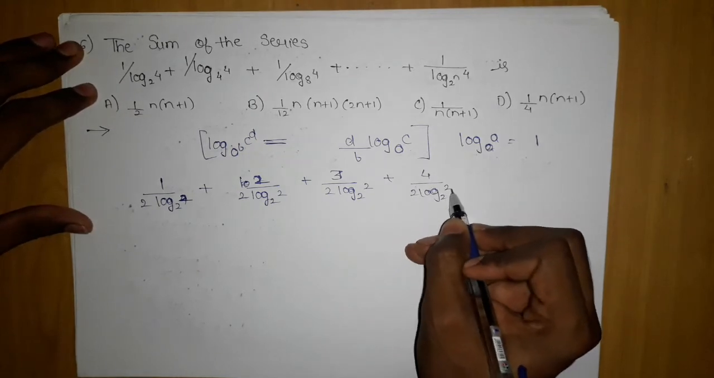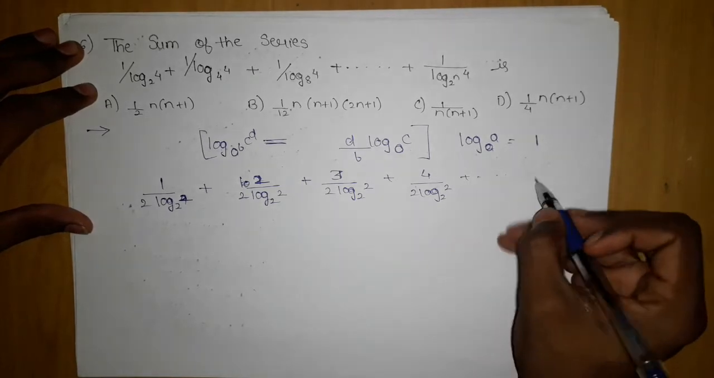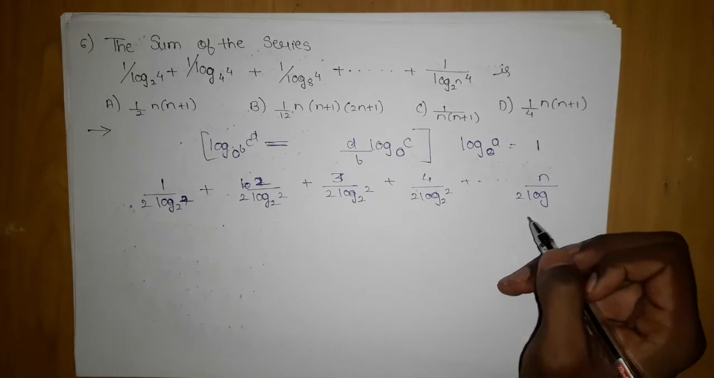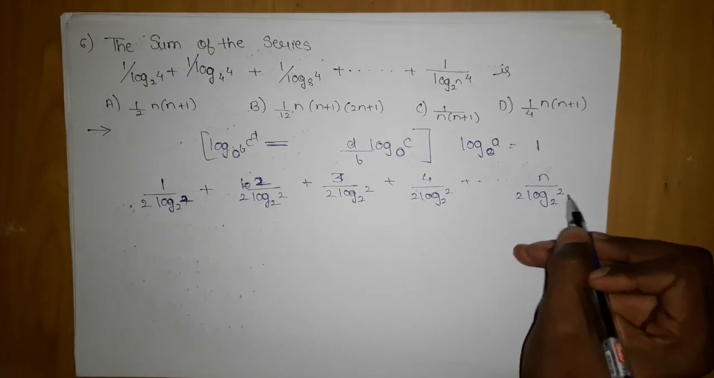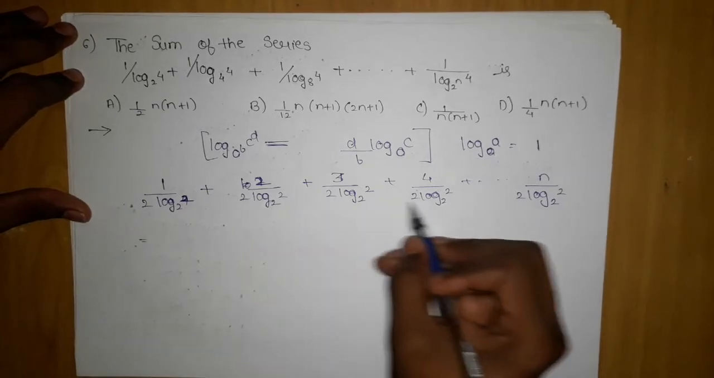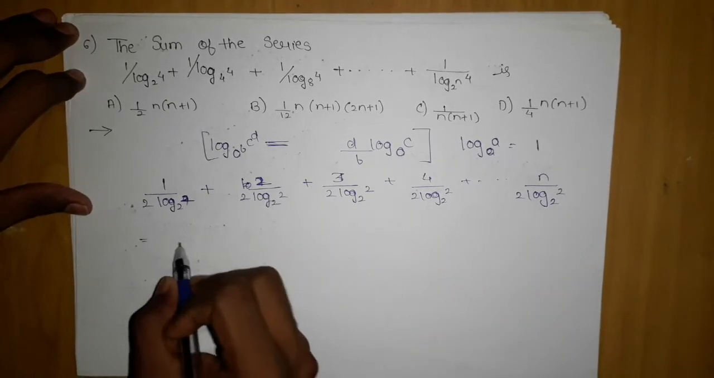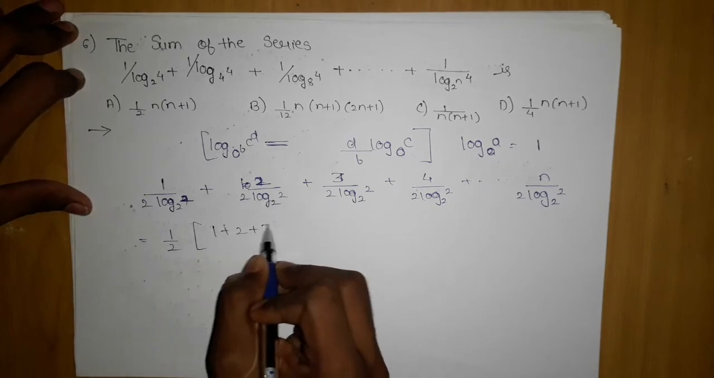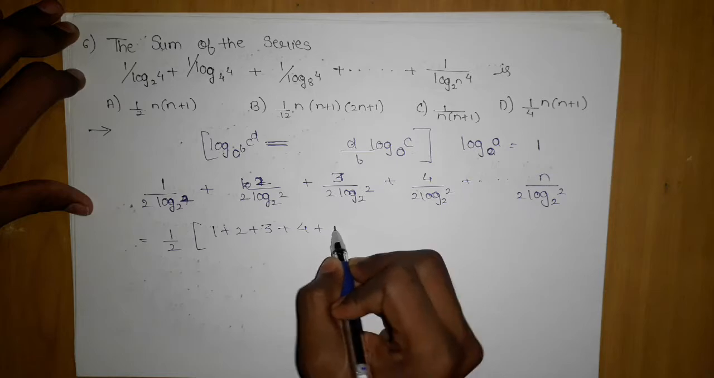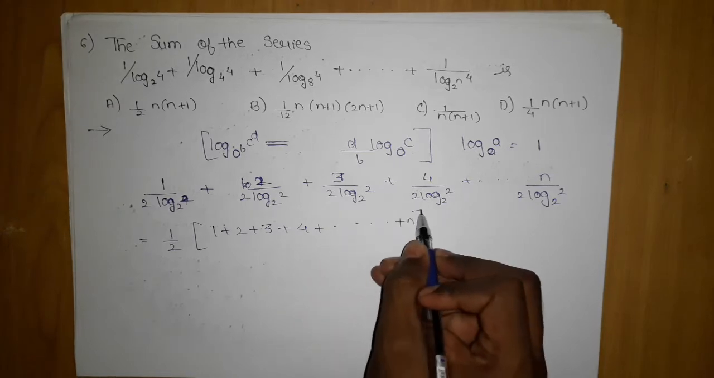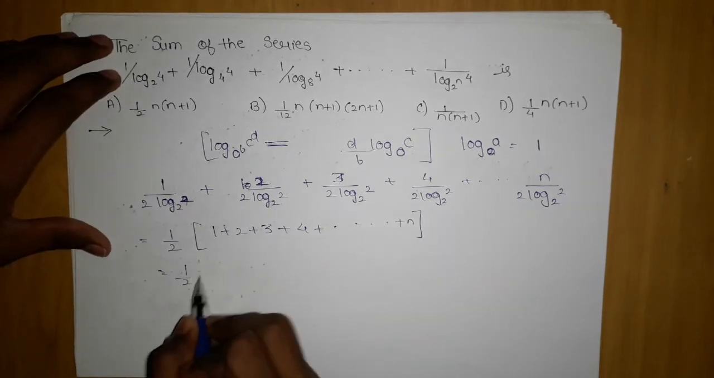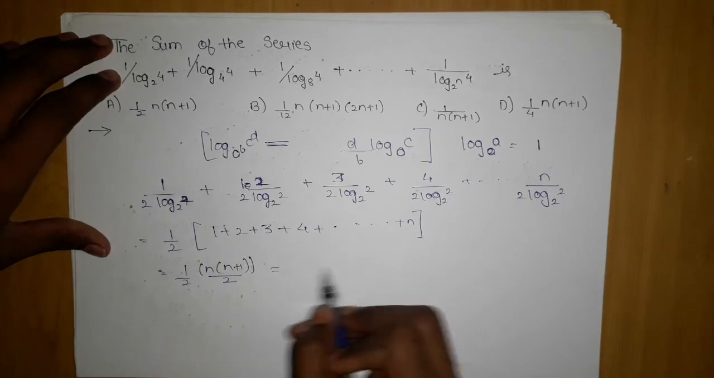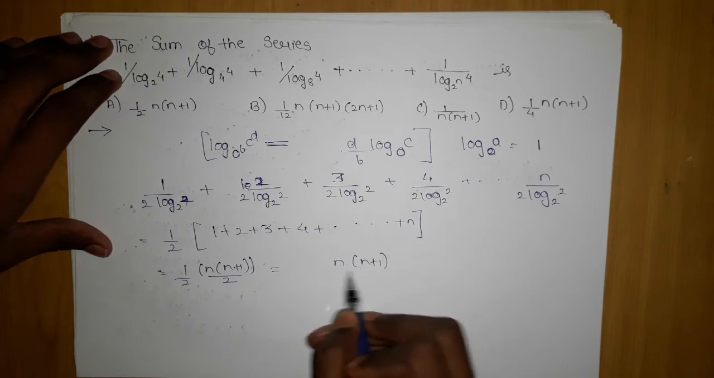And now you can clearly make out what we are doing, and in the end it will be n upon 2 log 2 to the base 2. Now all this log 2 to the base 2 will become 1, and we are left with 1 by 2 taken common, so we have 1 plus 2 plus 3 plus 4 and so on till n terms. The sum of n terms is nothing but n into n plus 1 by 2, which is nothing but n into n plus 1 by 4.